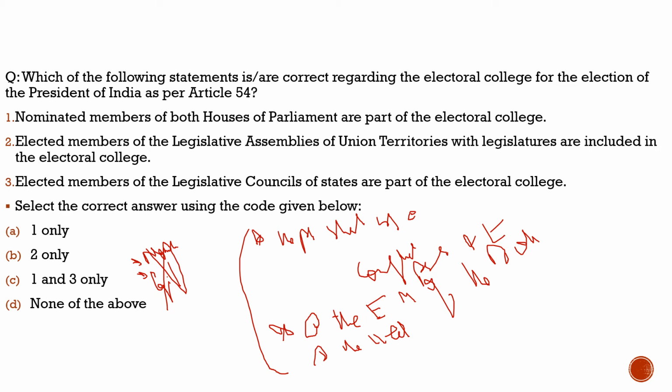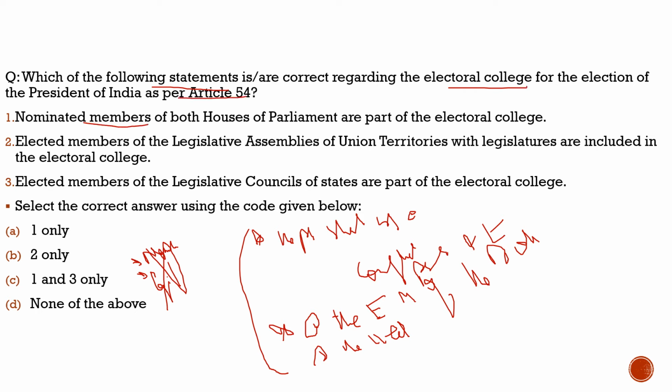So Article 54 deals with the electoral college, and Article 55 deals with the legislative assemblies of the UTs being added into the electoral college. With this, let's solve a question to get more idea about it. The question says, which of the following statements are correct regarding the electoral college for the election of the President of India as per Article 54?